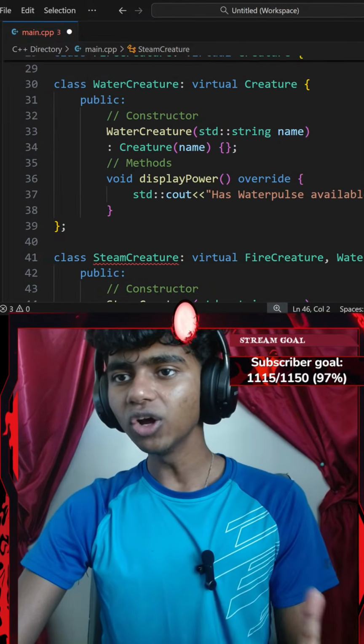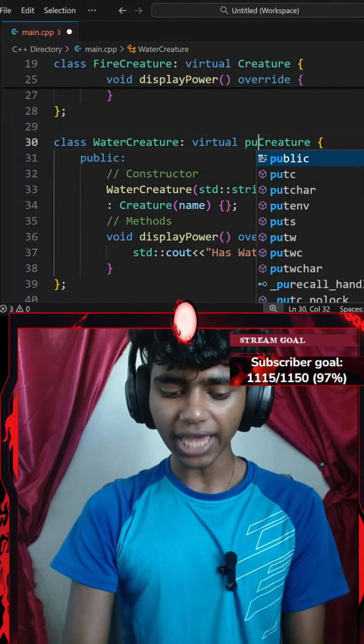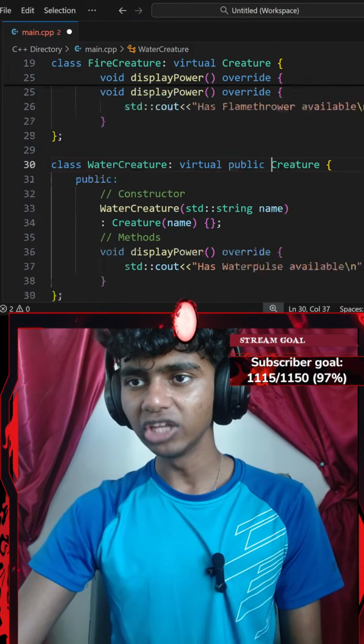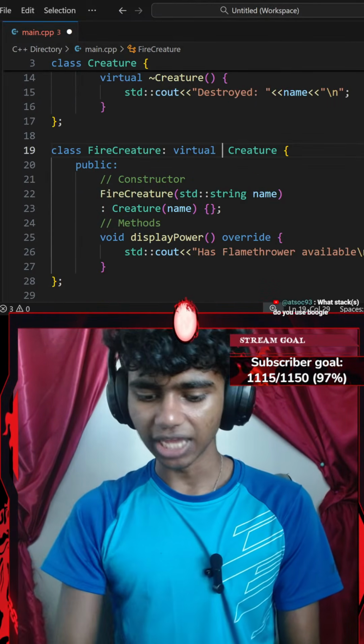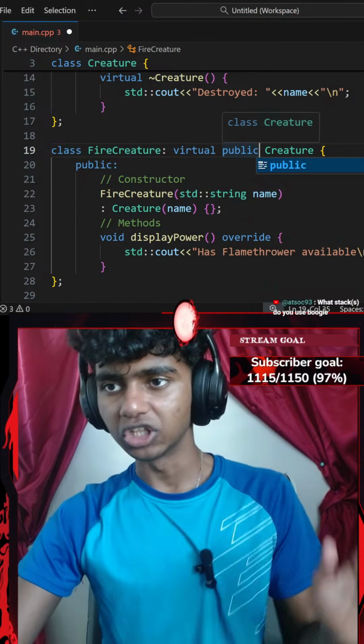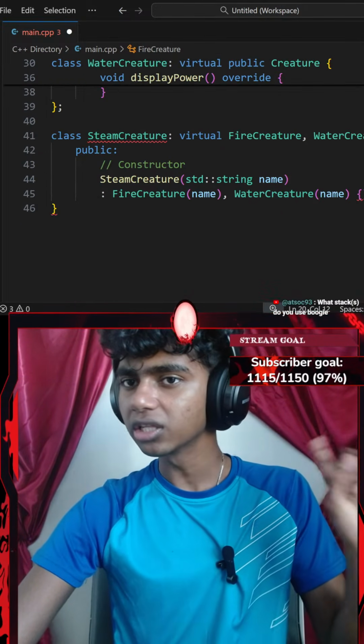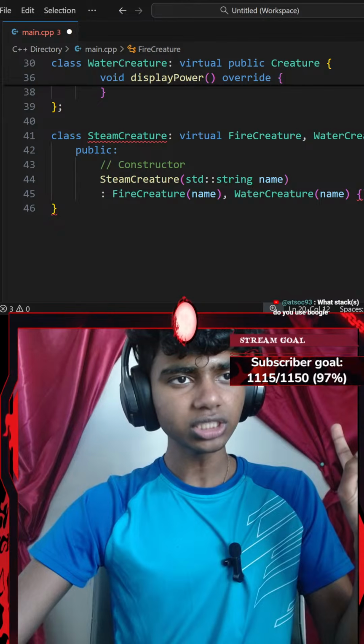Okay, that said, no wonder I made a mistake. So I gotta virtually and publicly inherit everything from my creature class. I'll do the same thing here. I'm gonna virtually and publicly inherit everything from my creature class as well. Okay, what was the second thing?